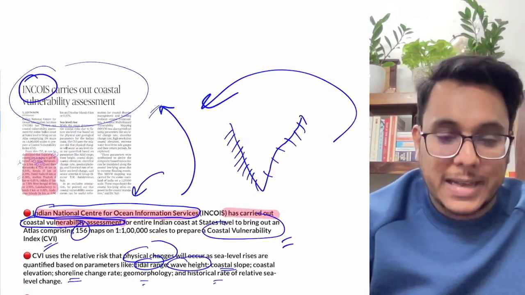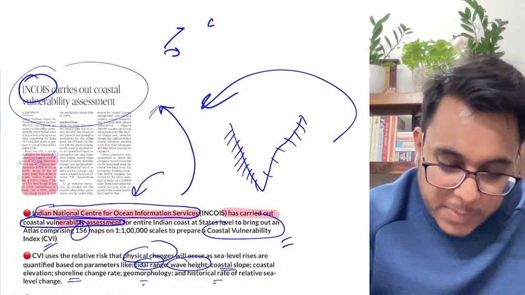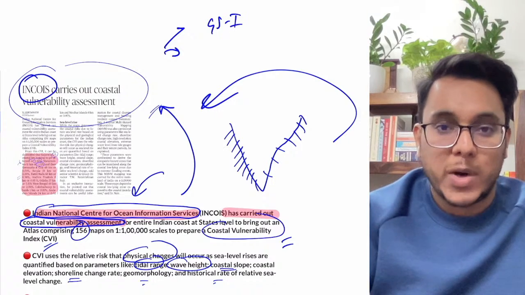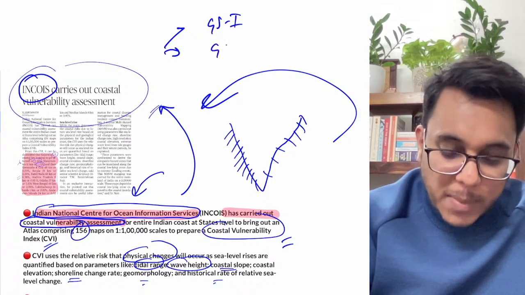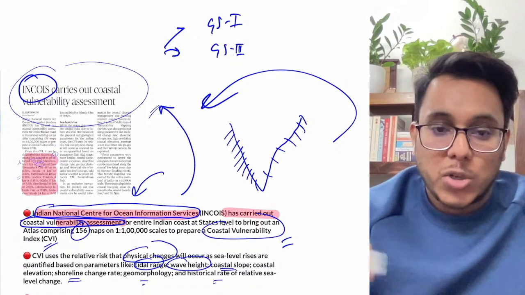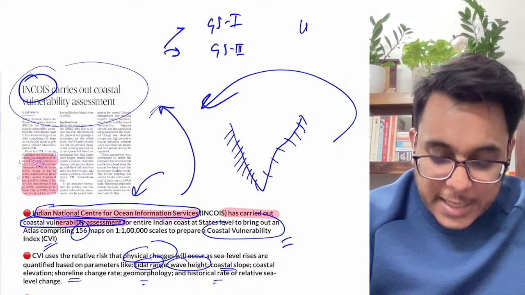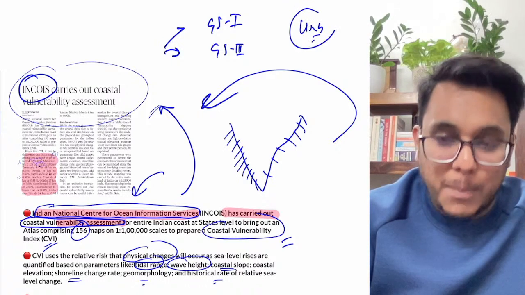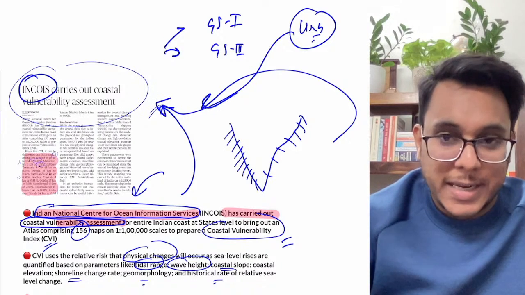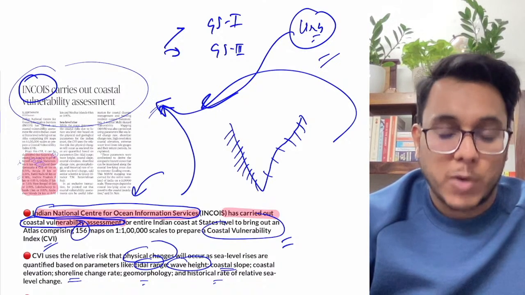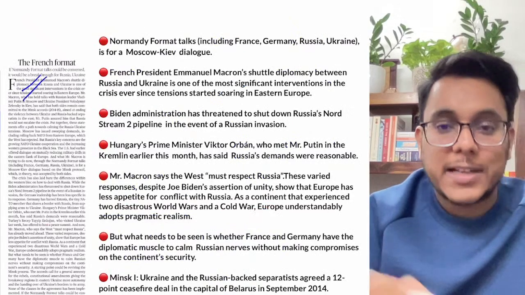Now guys, this article and information we can utilize in GS paper number 1, geographical phenomena and their impacts. In GS paper number 3, ecology, environment, conservation, we can use it. And when we talk about development and urbanization, with respect to the management of coastal areas, we can use such information. Now we'll move to the next article, the French format.